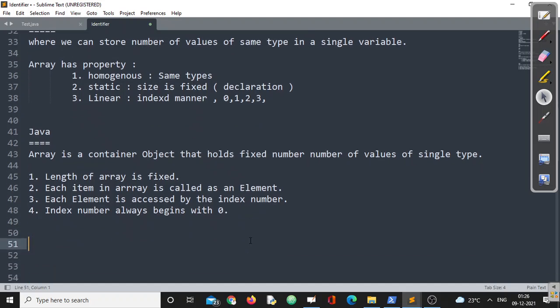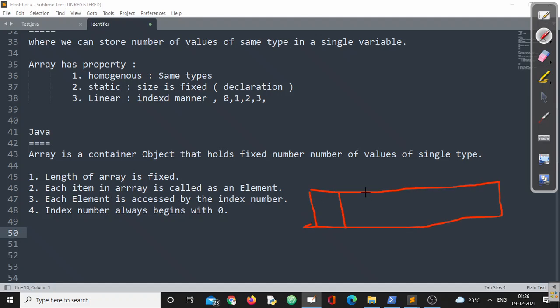Now, let us come to the implementation part. Let us see how these arrays are declared. Or let us go for an example. Suppose we are creating an integer array of size 10. Let us understand what exactly that is. I repeat, I am creating an integer array of size 10.